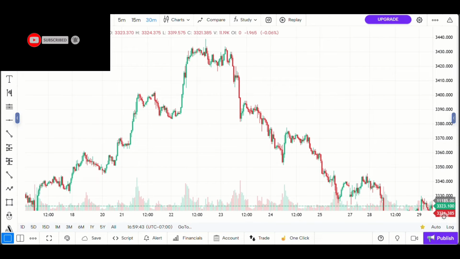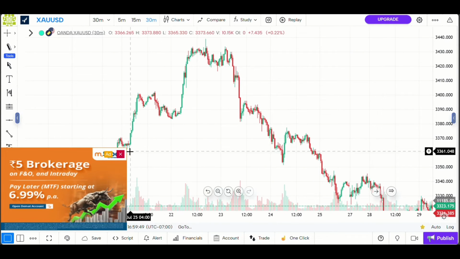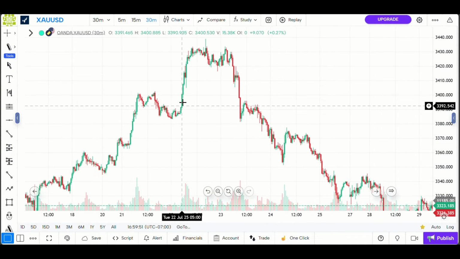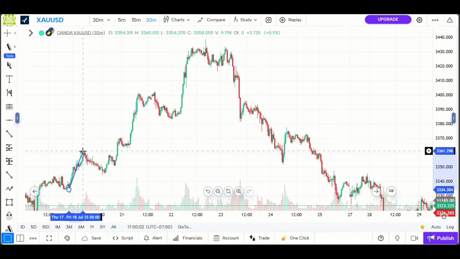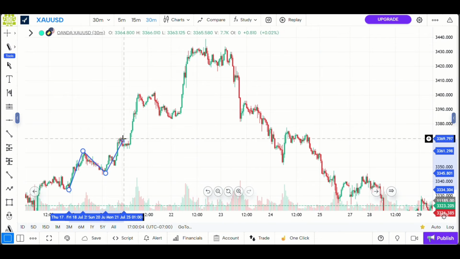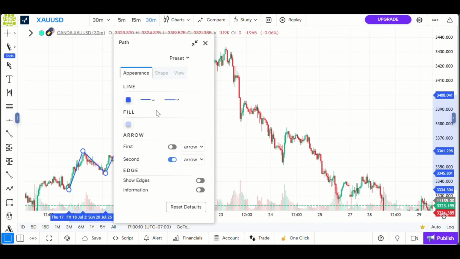Okay, welcome back everyone. So we're on the gold chart, 30 minutes time frame. Let me just get the structure of this market for you. Let's all do it together. So we get our pen, and then we draw. Let me start from here. The market created a high, retraced, and then broke this high to create a higher high. No, let me do it right here. Broke this high right here.